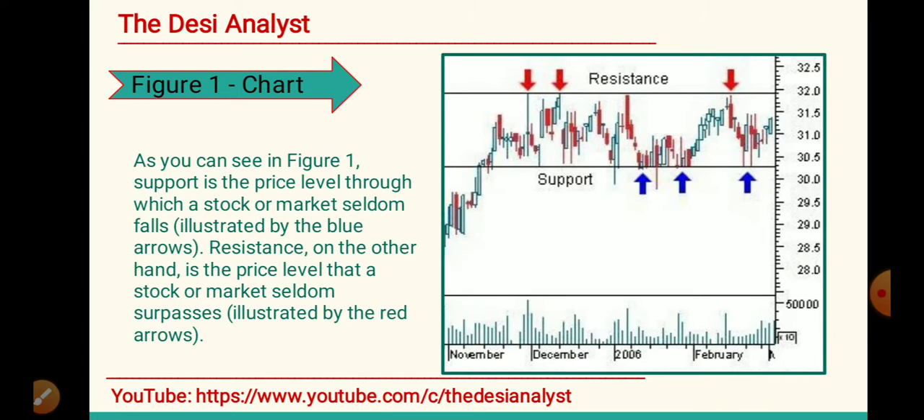As you can see in figure 1, support is the price level through which a stock or a market seldom falls, illustrated by the blue arrows. Resistance, on the other hand, is the price level that a stock or market seldom surpasses, illustrated by the red arrows.